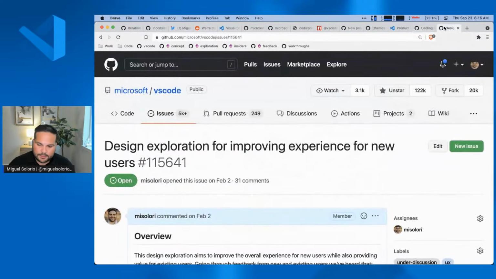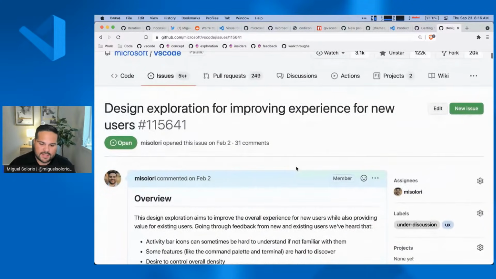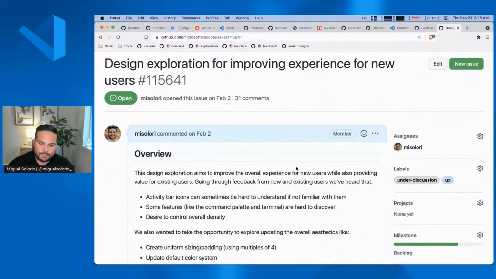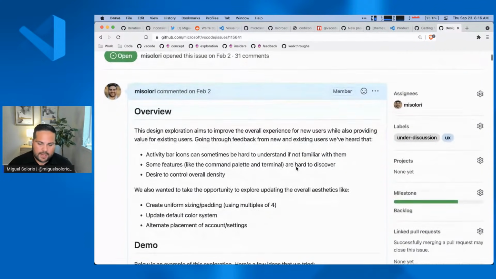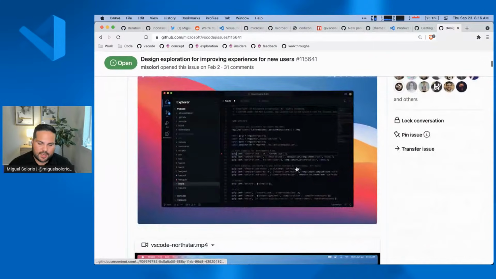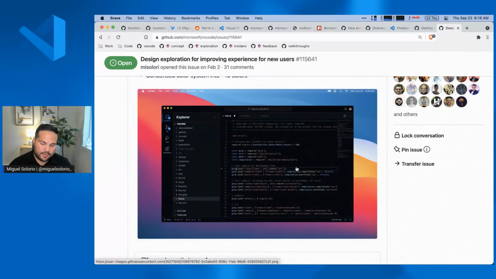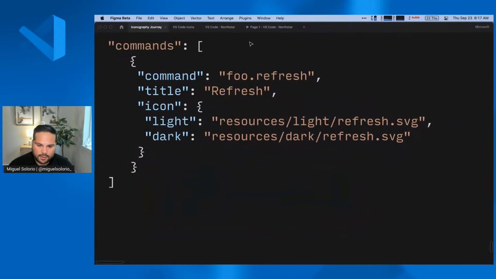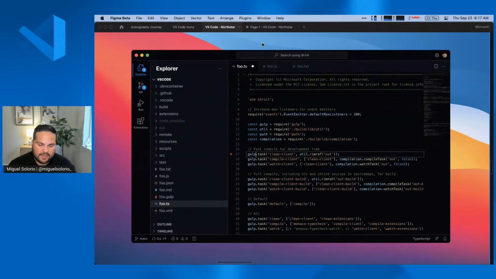And then lastly, the example that I want to give is how we were looking to improve the overall UI of VS Code for new users. We knew that there are a lot of people that preferred either a higher density or lower density design. So we created a concept that took a lot of inspiration from Fluent UI in Windows 11, and also from Big Sur, and also from Ubuntu. There were lots of different ideas of how we can create our own design language. For those of you who are curious to see where we potentially want to go, here's an example of that.